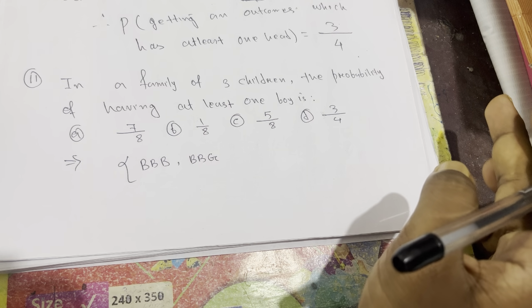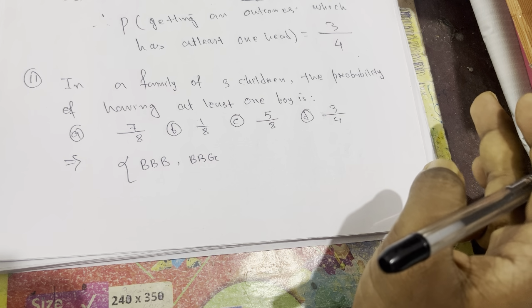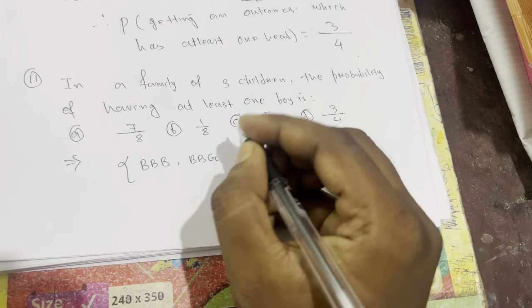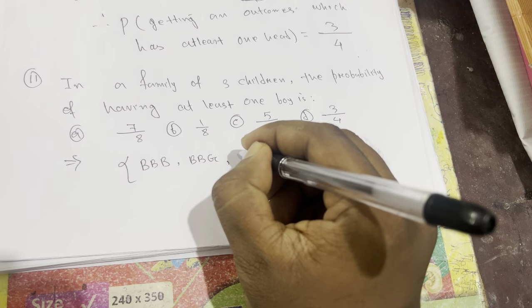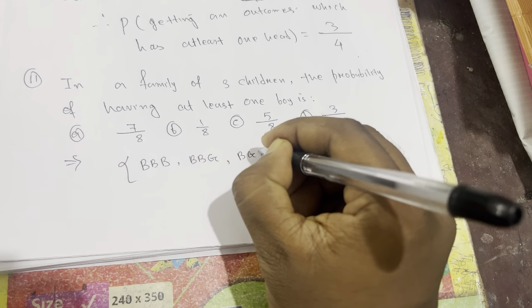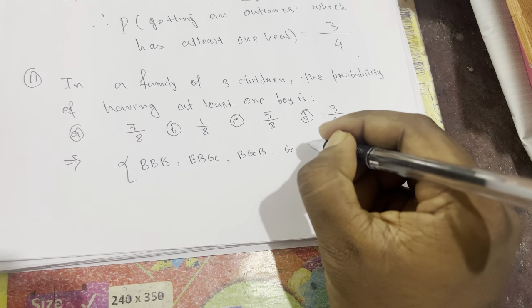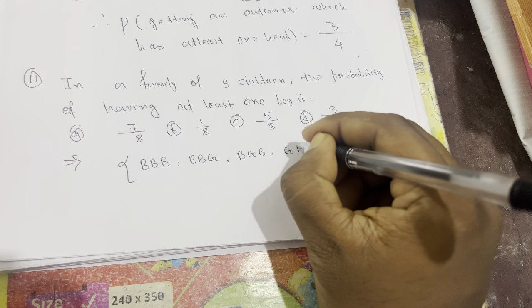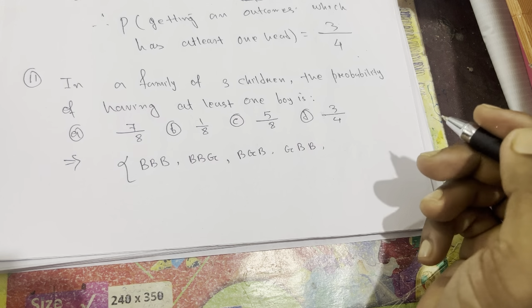So we can write a total of 8 possibilities, 8 outcomes. Boy, boy, boy; boy, boy, girl. Maybe first one is boy, second one is girl, and third one is boy. Maybe first child is girl, second is boy, third is boy. This is also a chance.